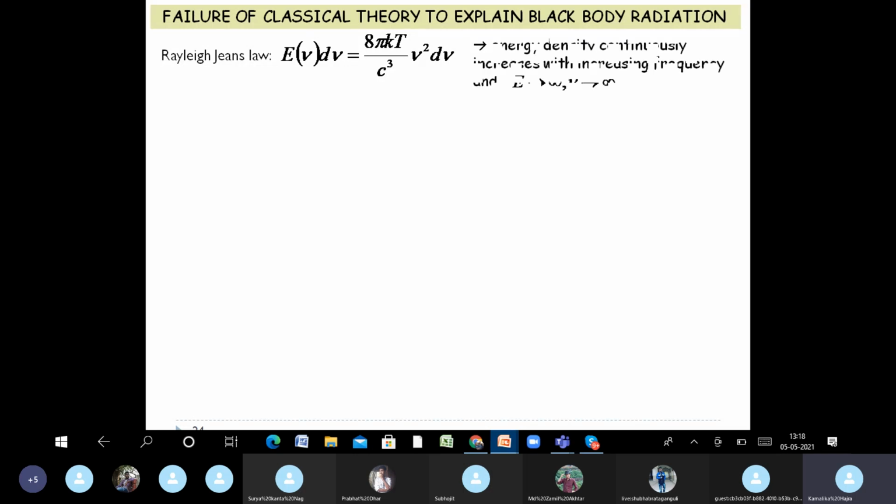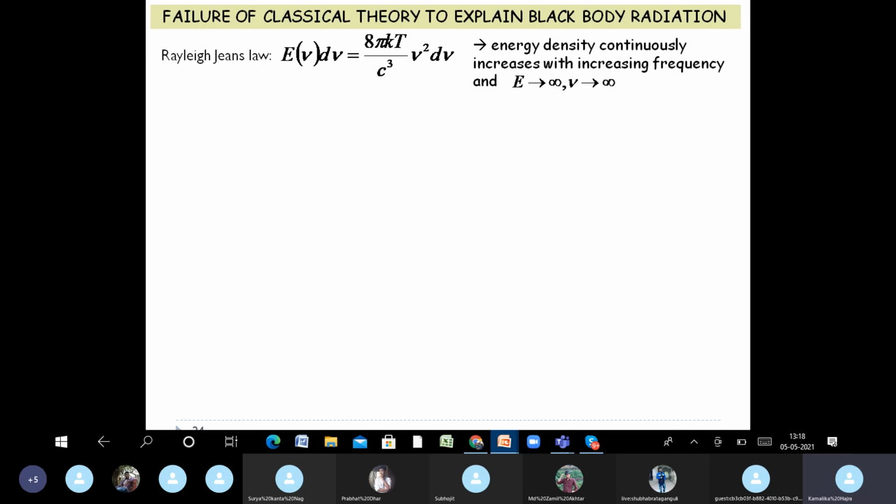So now comes the failure of classical theory to explain black body radiation. This is Rayleigh-Jeans law in terms of frequency. As I told you, from the Rayleigh-Jeans law in terms of wavelength, you can quickly convert it into terms of frequency by placing ν equal to c/λ. So we see that the energy density is continuously increasing with increasing frequency, which means that as ν tends to infinity, E will also go to infinity.